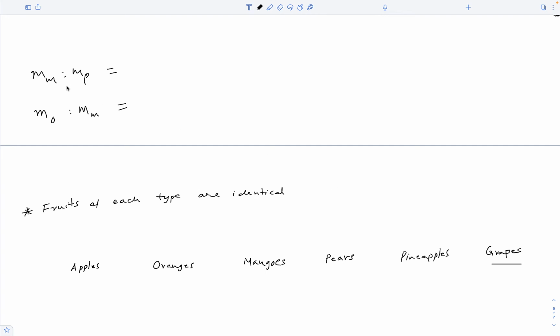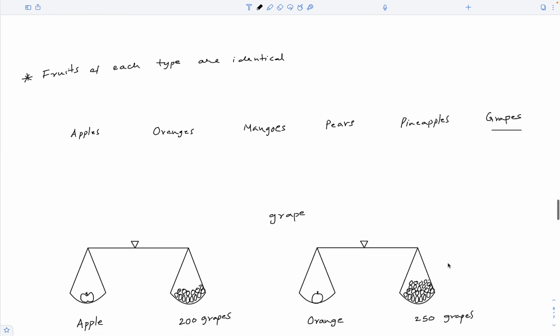This ratio must be the same. It is independent of the reference used to weigh them. So, if we could figure out the relative mass of a fruit of each type, then we are back in the game. And that's what we do.